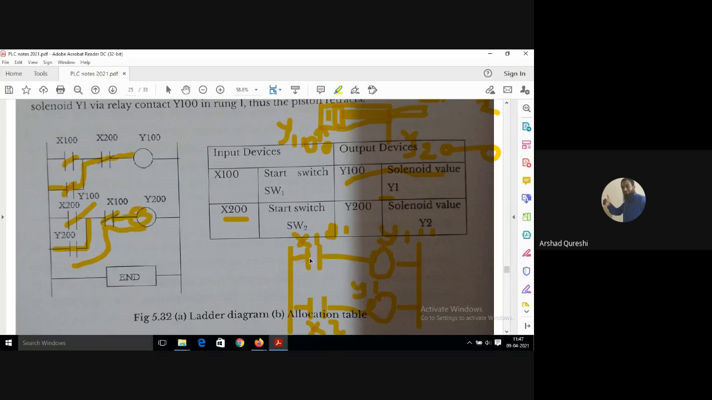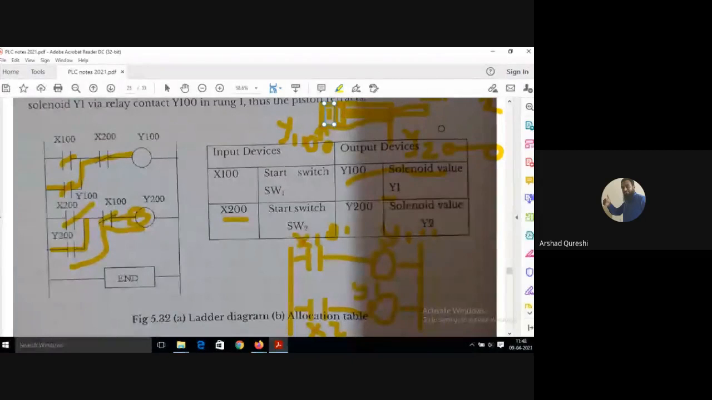When X1 is getting closed here, what will happen? Y1 will get current. The solenoid valve Y1 will get current and the piston will start moving from this point, from S1 to S2. But what will happen?